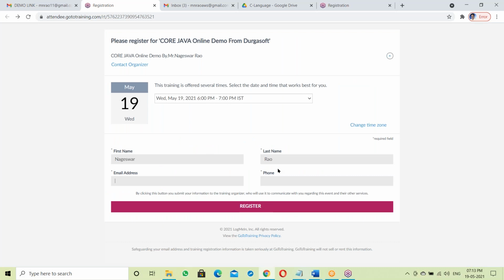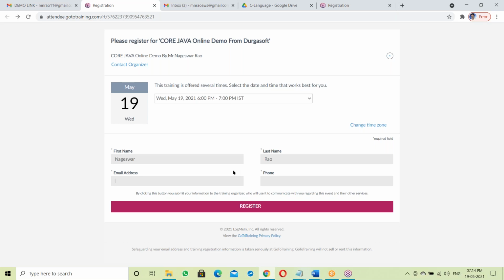Behind this form is JavaScript, running in the browser. Now you fill in the form and submit. Once submitted, this data goes to the server side. At the server side, a Java program takes this data, stores it, and connects to the database. At the server side, the Java program works; at the client side, JavaScript works.